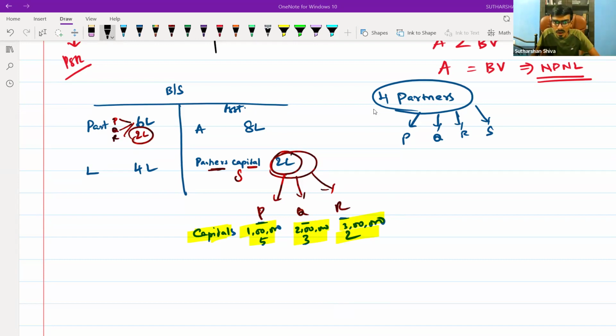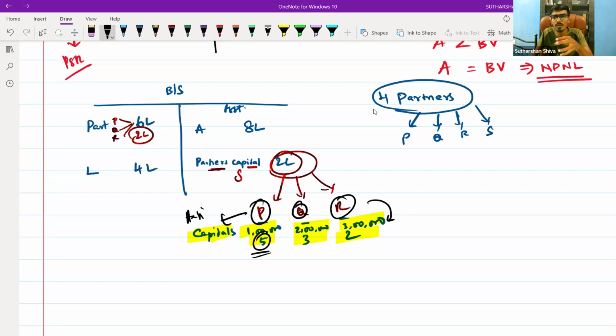R may have invested more money in the business, or may not be an active partner. You have seen types of partners, no? P will be your active partner. He takes care of all the activities of the business. He is using his sweat and tears for this partnership firm, taking care of the business and related activities. Everything is taken care of by P. So it is all agreed: the partnership ratio is agreed, and we will give 5/10 of the profits to P.